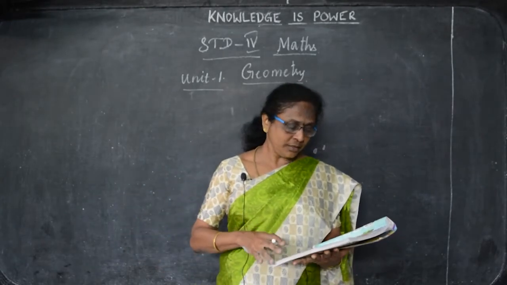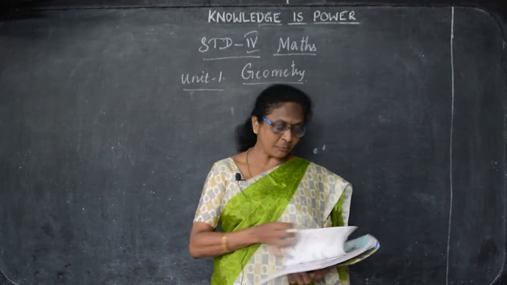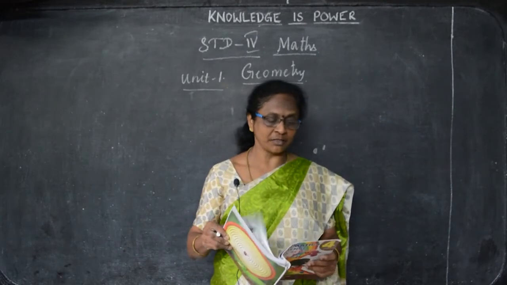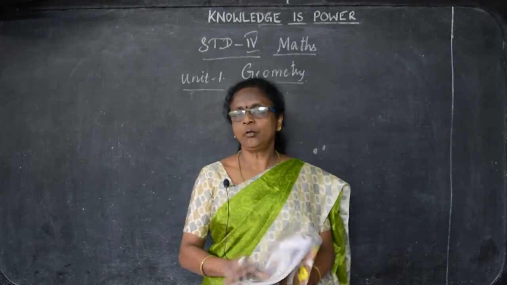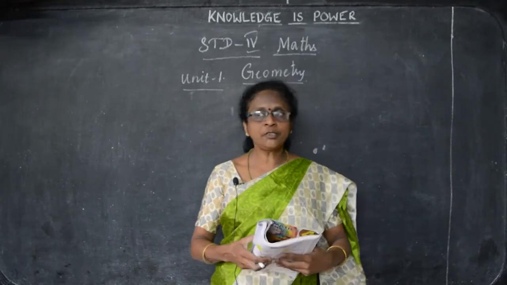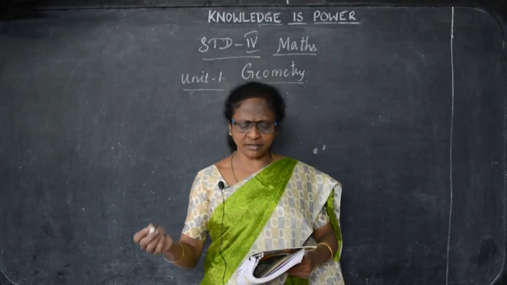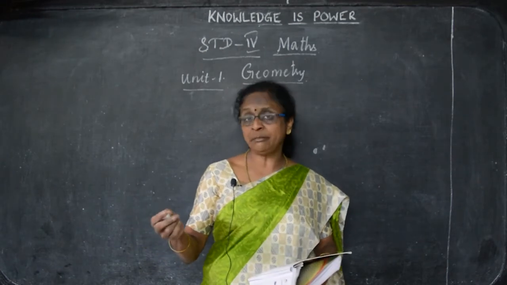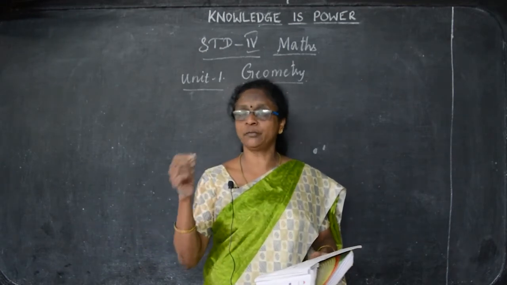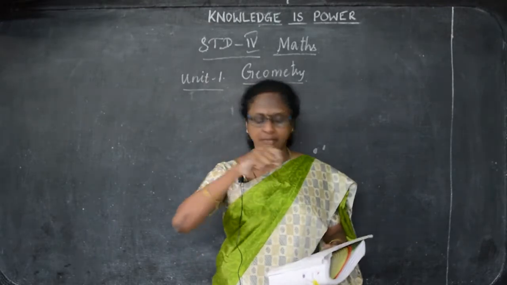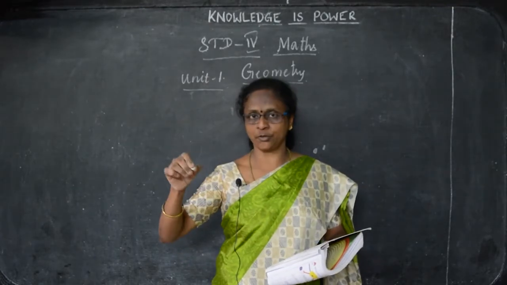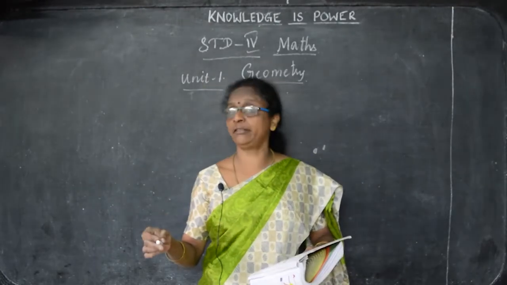Here we are going to see the 2D shapes. What are the shapes around us? The shapes we have are square, circle, triangle, rectangle, then pentagon. The pentagon is like our house shape, like a hut house in a village.